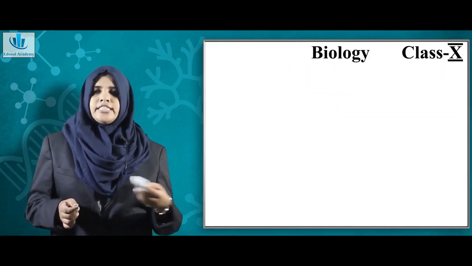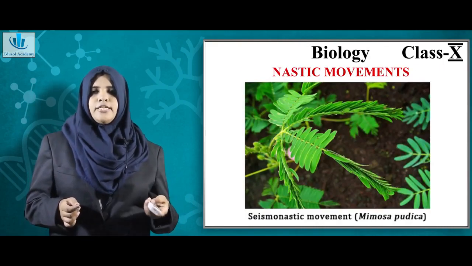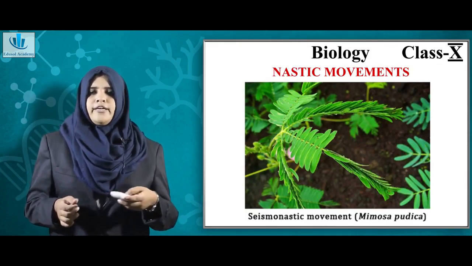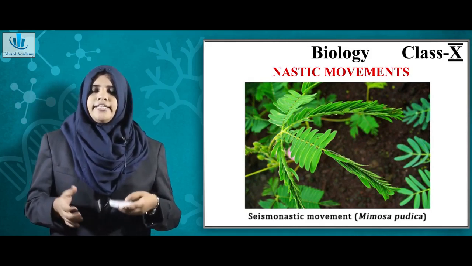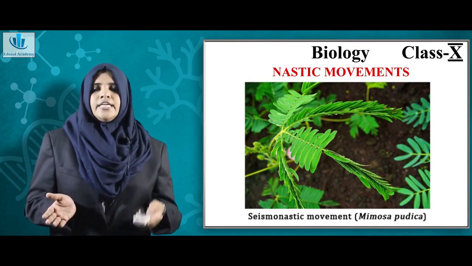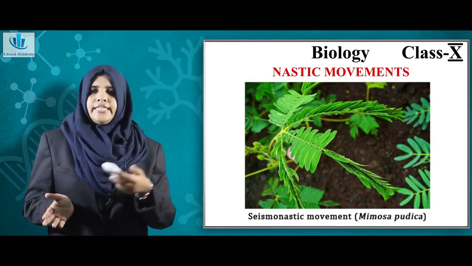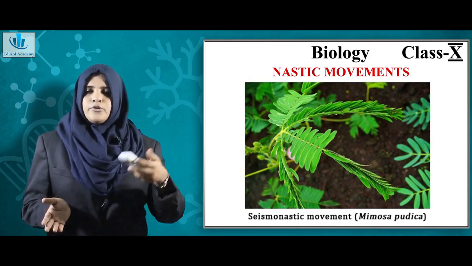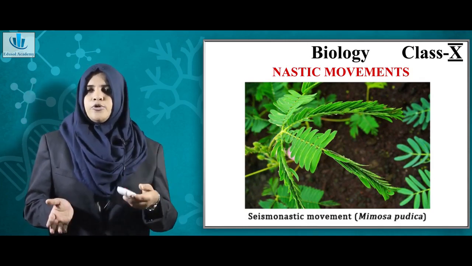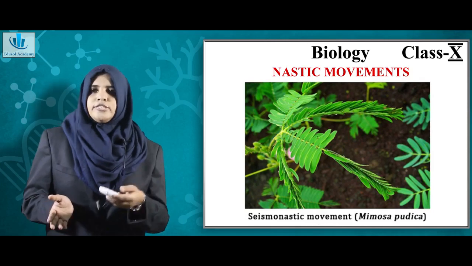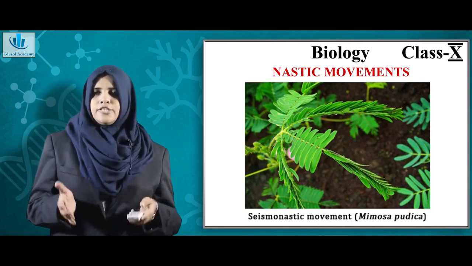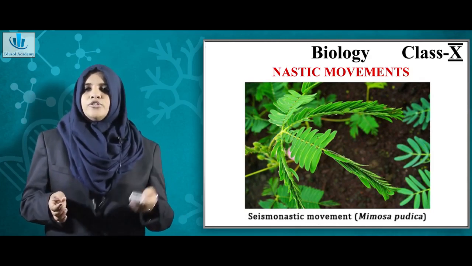Now coming on to the next type of movement called nastic movement or the non-directional movement. These are not growth movements actually, whereas in the previous slides we have seen that the root moves downwards and the shoot moves upwards. So that is a type of growth movement. Here growth is not happening, but some changes are happening inside the cells of the plant because of a stimulus.